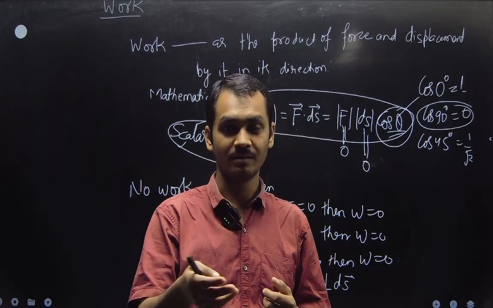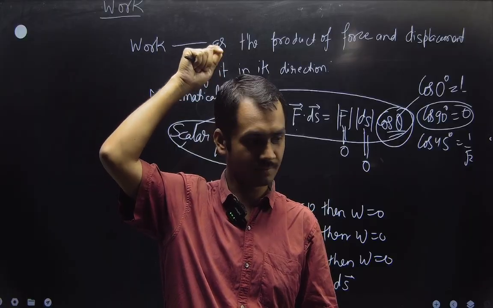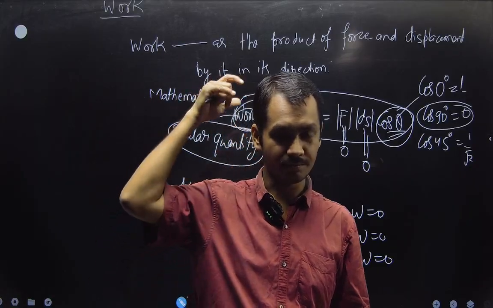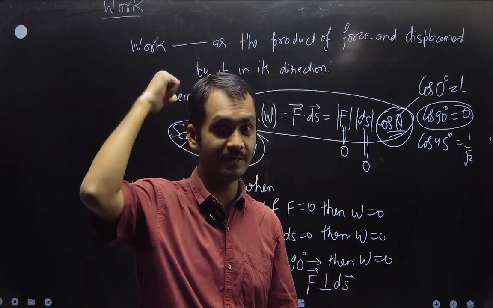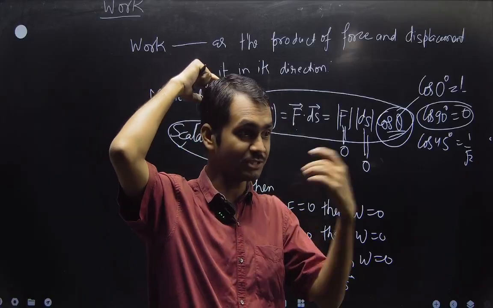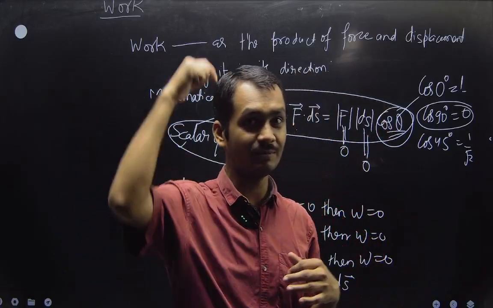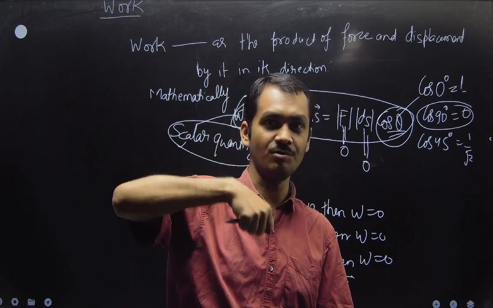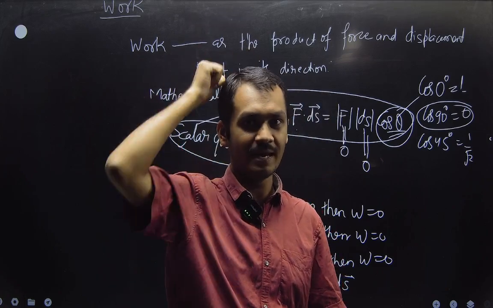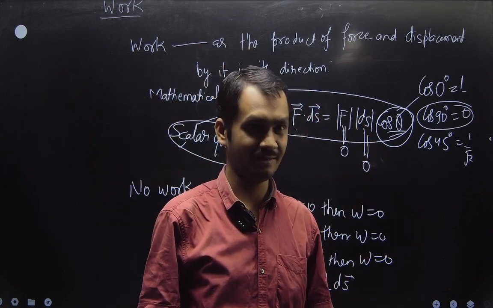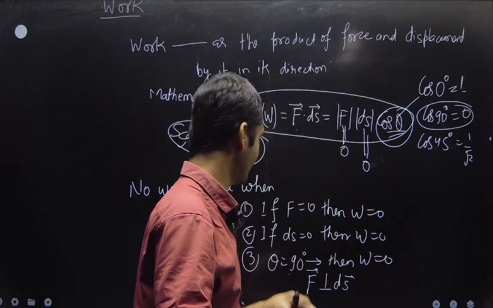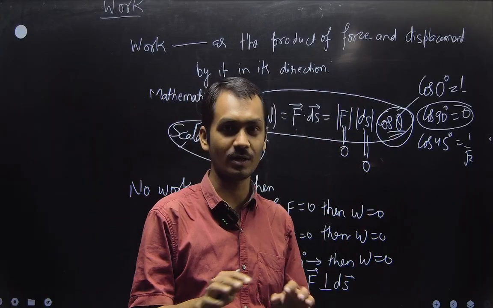Second, the coolie who takes the bucket bag did not do any work because the bag was not displaced. He was displaced, he walked. But the bag, he took from the ground and put on his head, and he did no work on the bag, he walked. Okay, so in the case of the coolie, there was no work done.